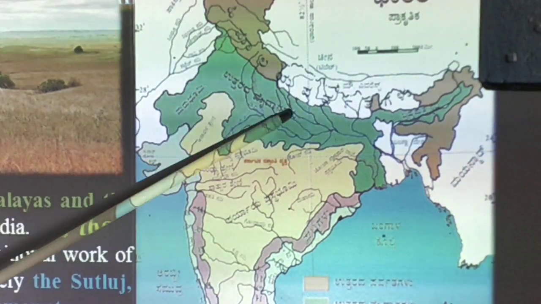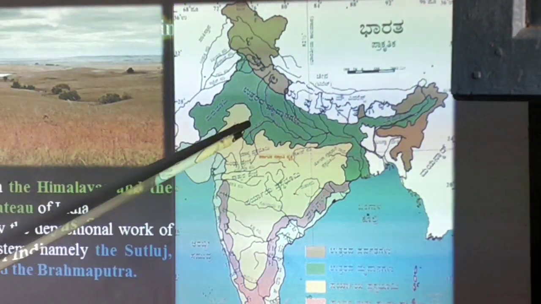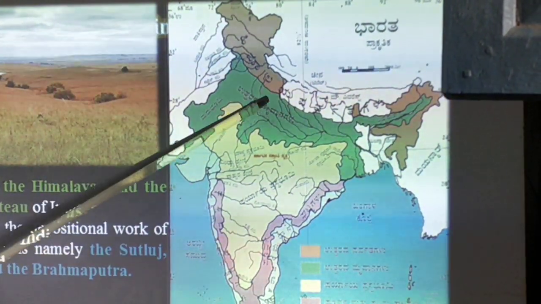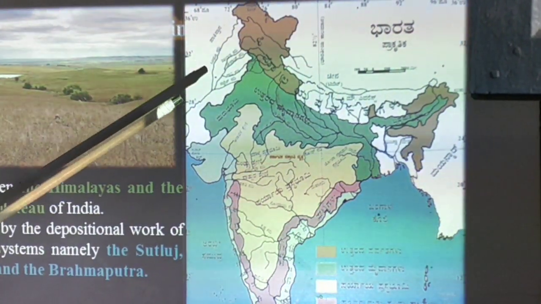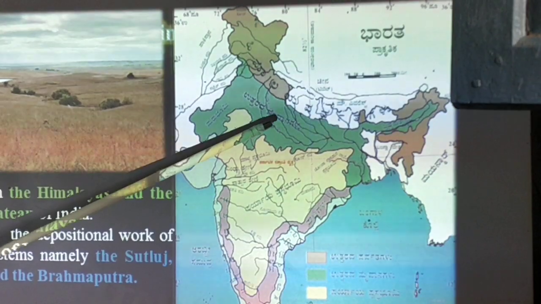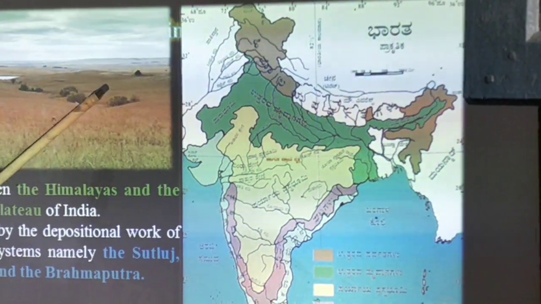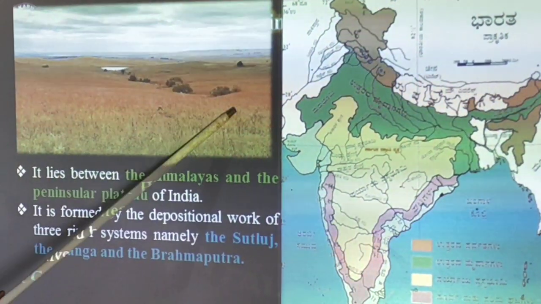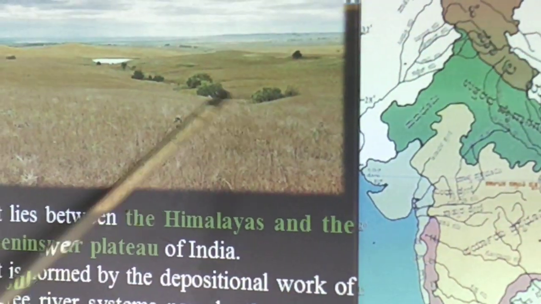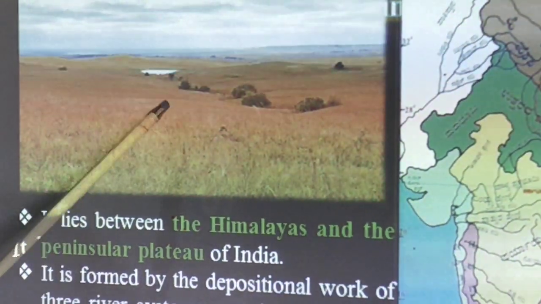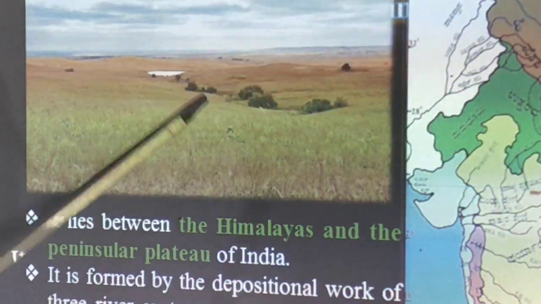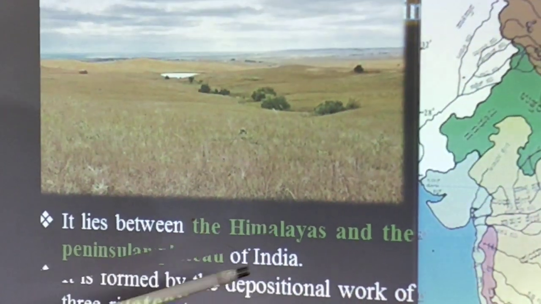The Northern Great Plain is formed by the deposition of alluvial soil by the three river systems, the Sutlej, the Ganga and Brahmaputra. Look at this plain. The grass is grown on this area. So this shows that Northern Great Plain is very fertile and flat.